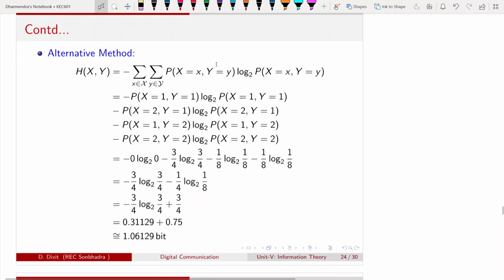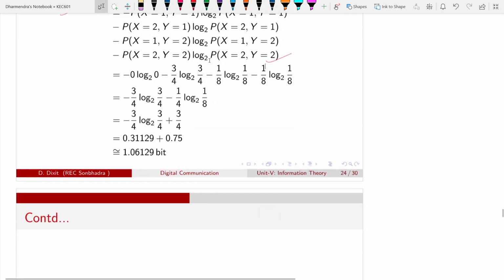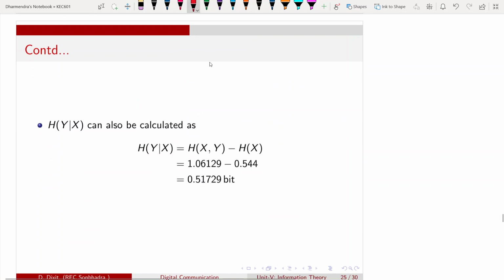Alternately, there is an alternative method. First, you calculate the joint entropy, because we know the joint probabilities. So I can use this formula, the double summation, and expand these summations. I will get this one. After substituting this value, I will calculate this. Then using this formula, we know the marginal probability, because calculating the marginal probability from the table, column wise summation and row wise summation, I can easily calculate the marginal entropy of x and y.